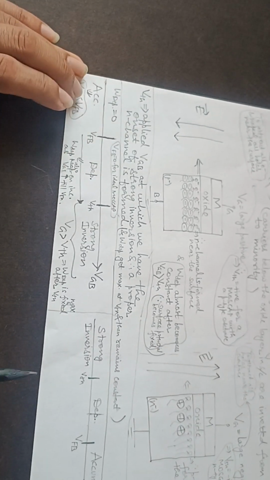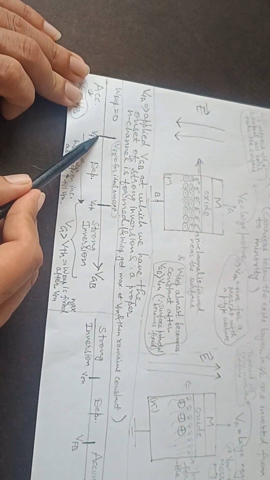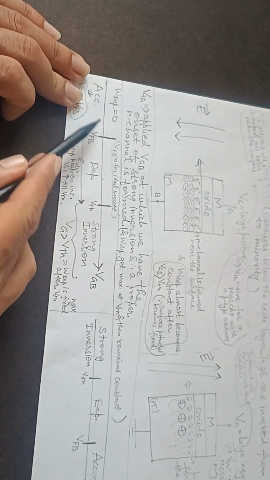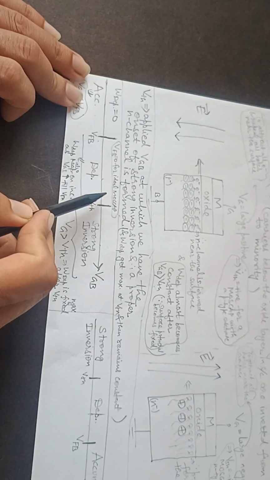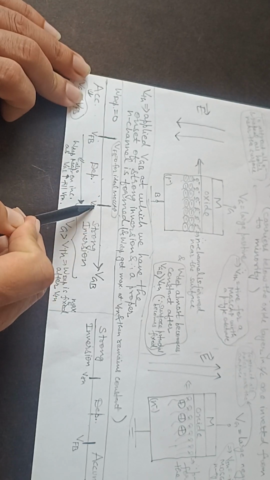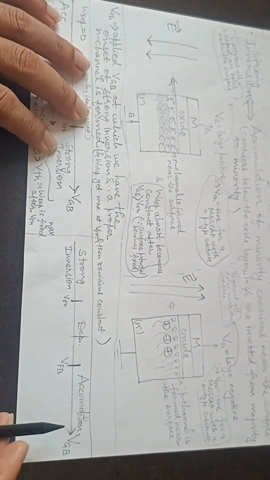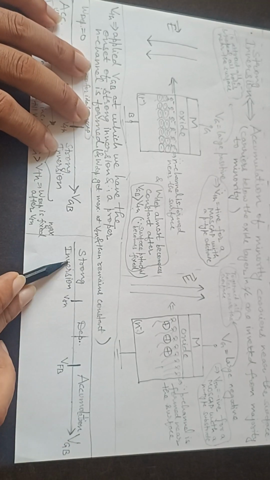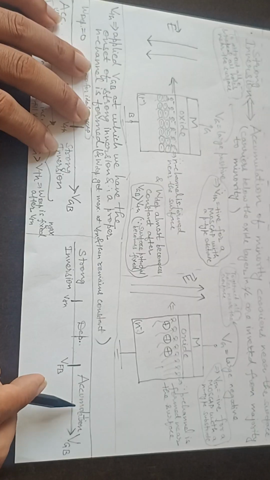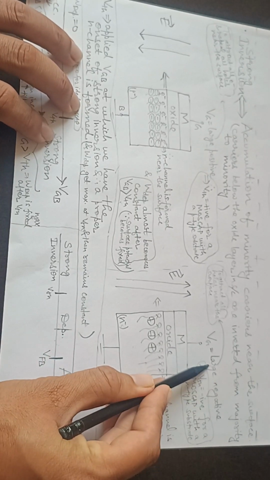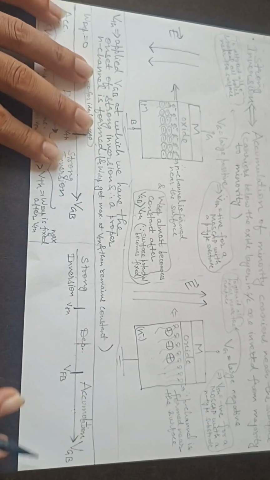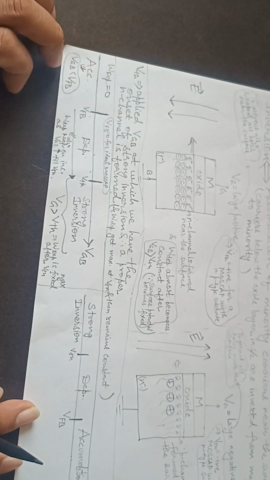So you can see accumulation, and then there is depletion, then there is strong inversion. Between accumulation and depletion there is flat band, between depletion and strong inversion there is VTH. Similarly for a p channel MOS capacitor, first there is strong inversion, then depletion, then accumulation. Why? Because here for large negative voltage we have strong inversion. So this way it goes.